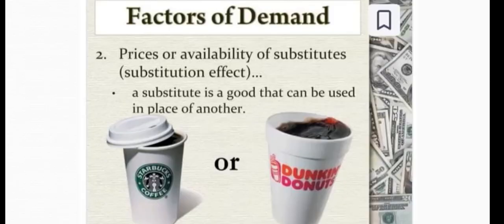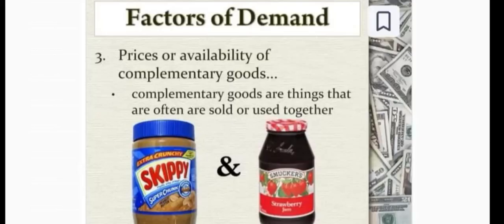Next factor of demand is the prices or availability of substitutes. A substitute is a good that can be used in place of another. Next factor which is affecting demand is the prices or availability of complementary goods.